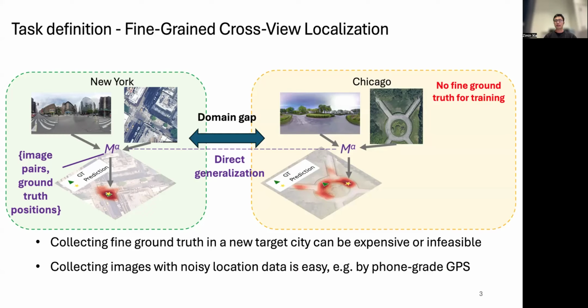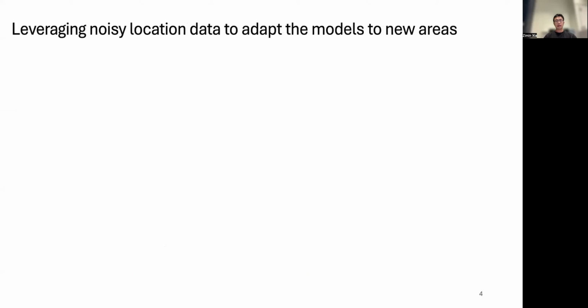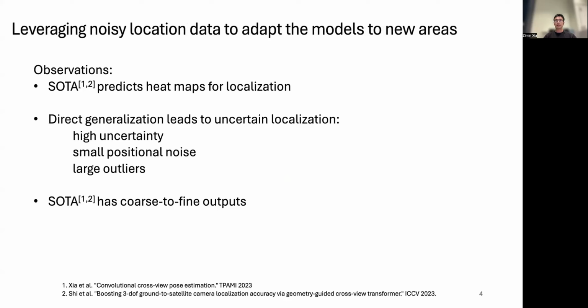Instead, we highlight that collecting images with noisy location data is easy, for example, using phones and their built-in GPS. Our goal is then to leverage the noisy data to adapt the model to new target areas. Let's start with some observations.